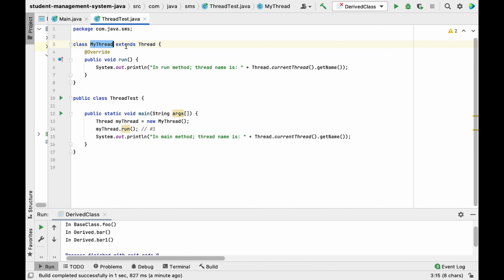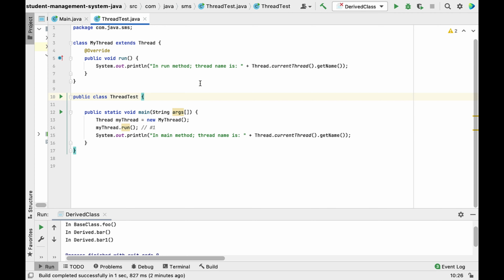So we have MyThread, which extends the Thread class and overrides the run method, and it simply prints this statement. And then we have the ThreadTest class, and within that we have the main method, and we have just created a thread object, and we have called the run method on the thread object, and we have just printed one statement here. Now the interviewer will ask you what is the output, and explain the code snippet.